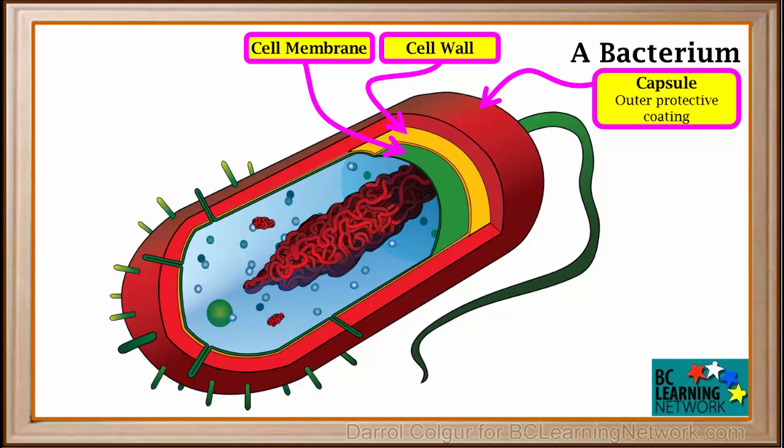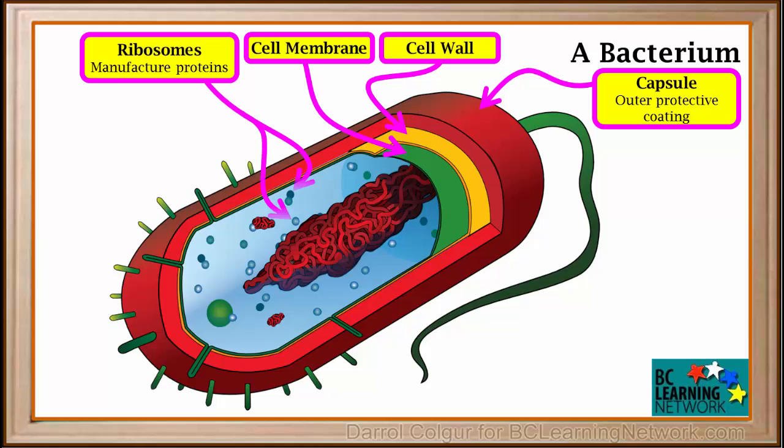The cell membrane is the next layer, shown in green on this diagram. The cell membrane helps control what enters or leaves the bacterial cell. Like all living cells, bacterial cells contain ribosomes. These are the organelles which manufacture proteins. All the ribosomes in bacteria are free-floating in the cytoplasm. Bacterial cells do not have endoplasmic reticula.